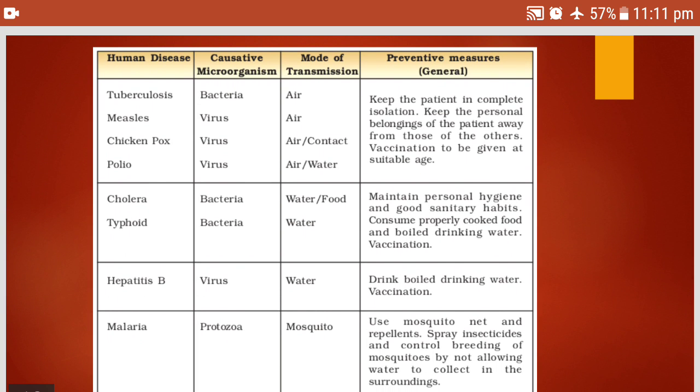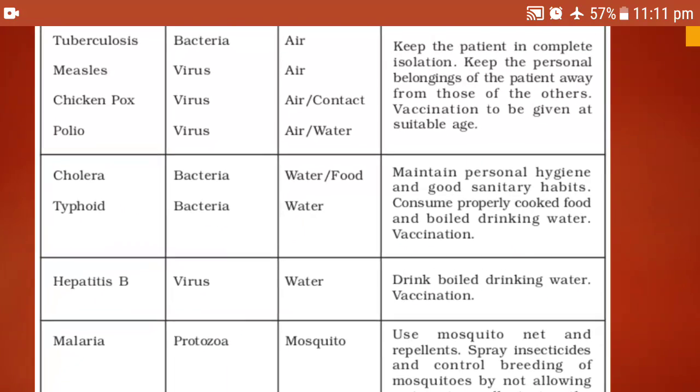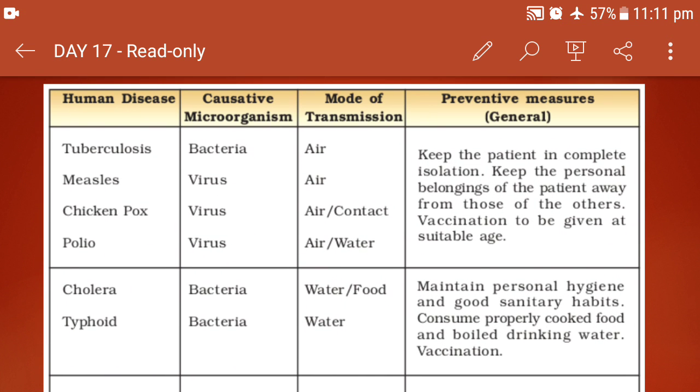Now here are some diseases for which we take the vaccines. Tuberculosis is caused by bacteria transmitted through air, measles by virus transmitted through air, chickenpox also by virus transmitted through air or contact, polio by virus, air or water. In these cases, we have to keep the patient in complete isolation, and keep the personal belongings of the patient away from those of the others. Vaccination has to be given at a suitable age.